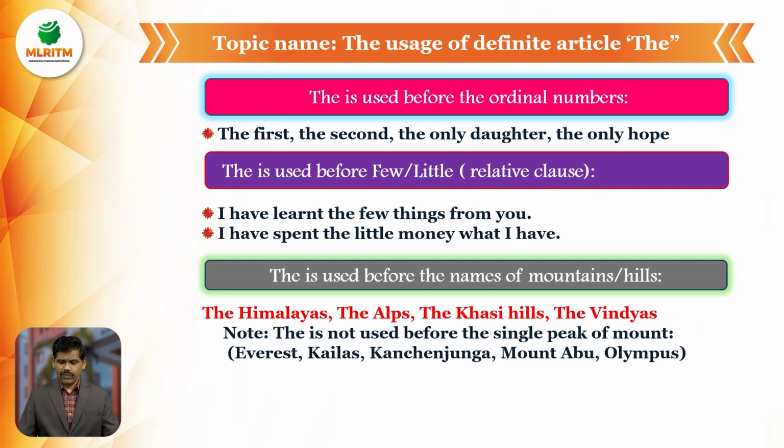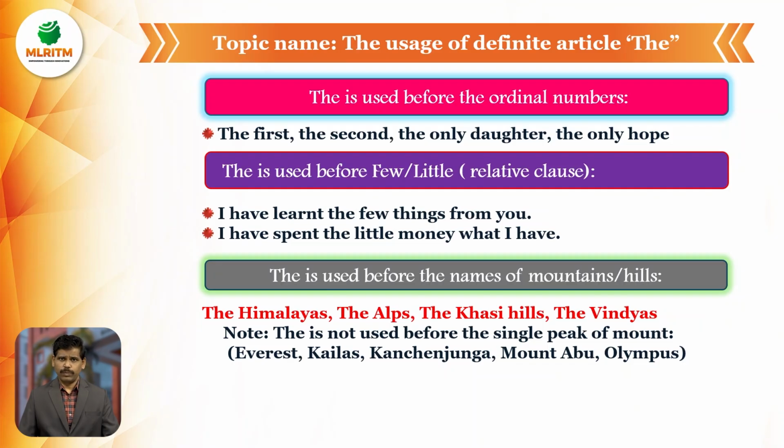So the usage of article the. Article the is used before the ordinal numbers, the first. Don't say first, second, third, fourth, fifth, sixth, seventh. So he is the first boy. He is the last man. So like that, the first, the second, the only daughter, the only hope.